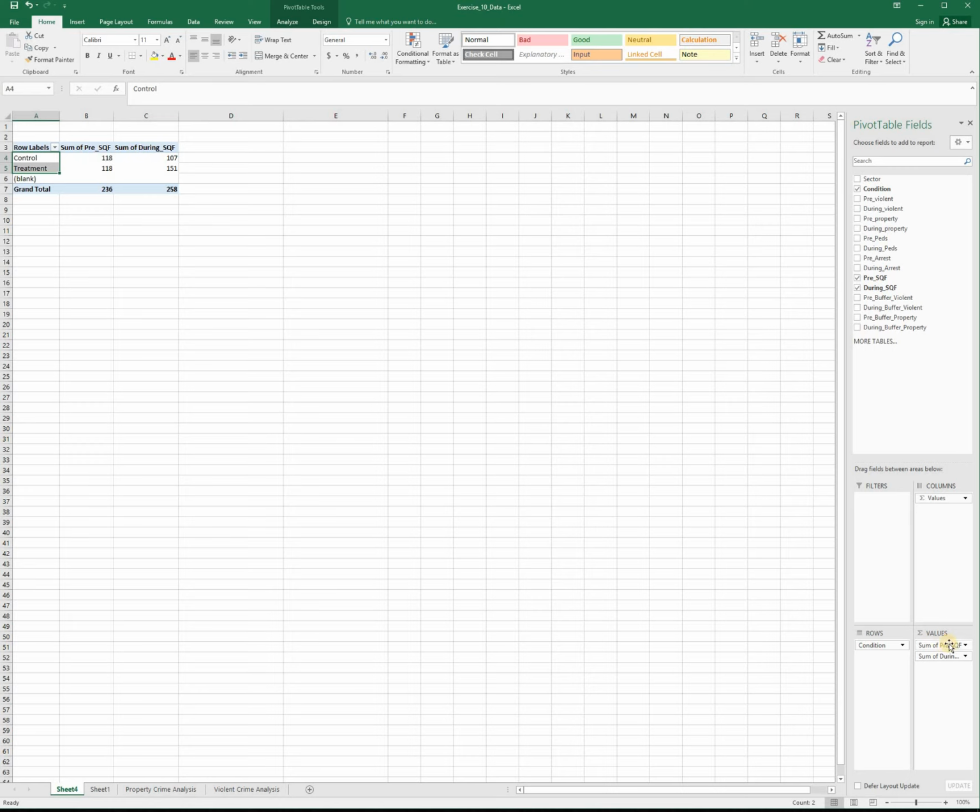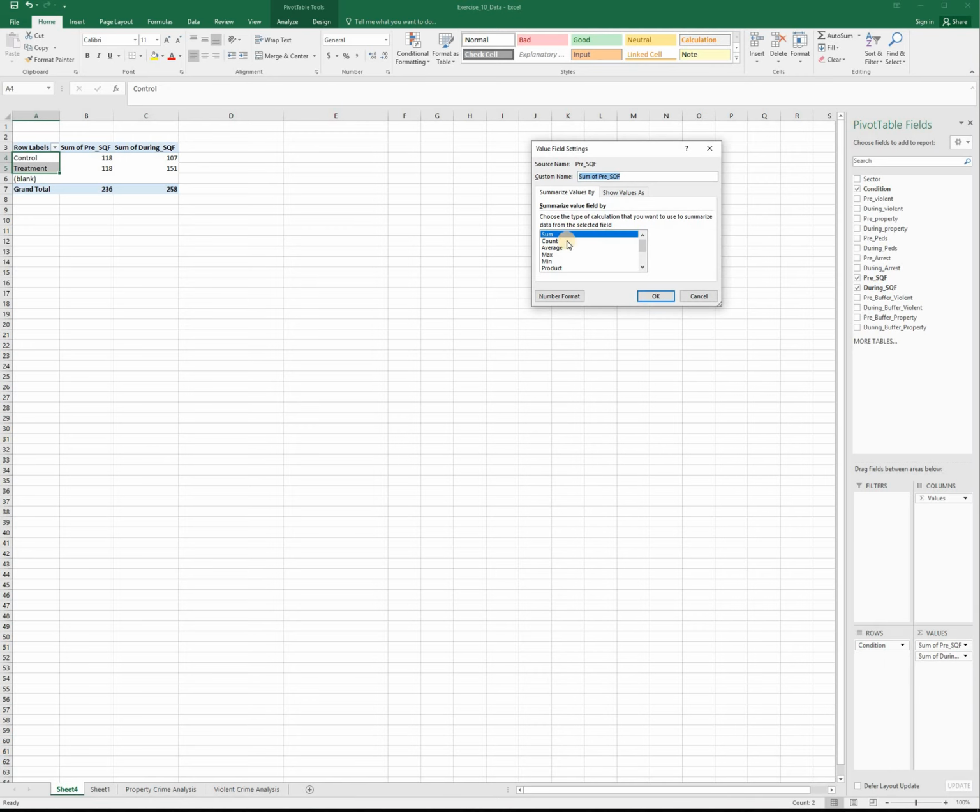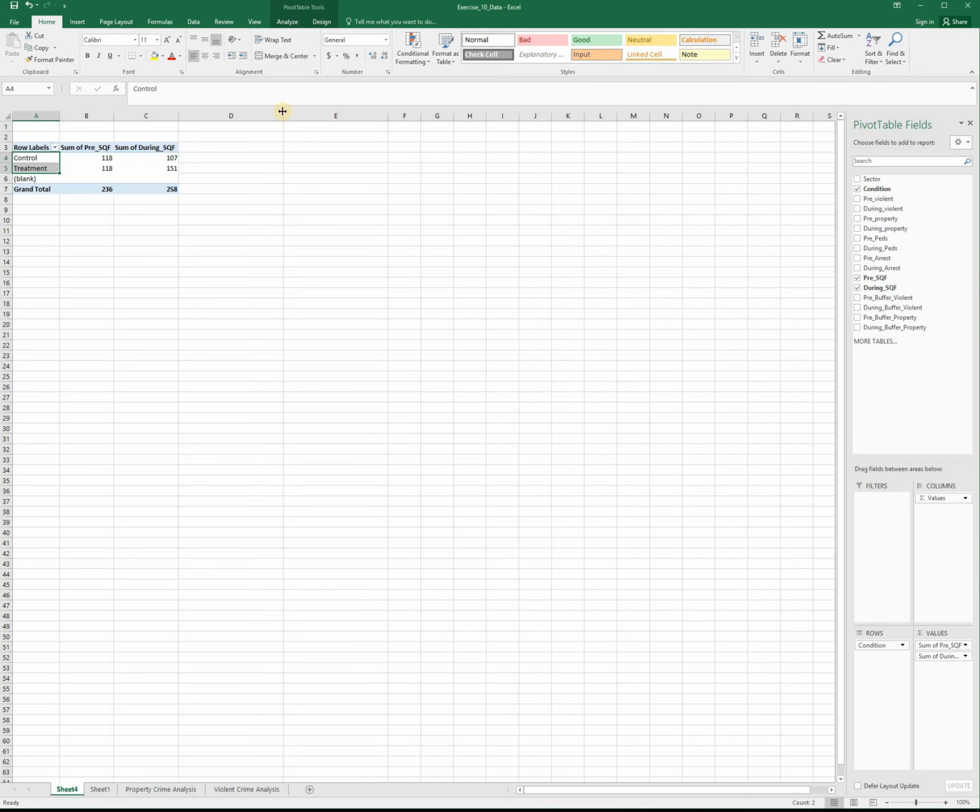Remember that I had to go to this value settings box, and the default is count. If you just keep the default, you'll have 8 in here. You'll have 8 control, 8 treatment, because we've got 16 sectors, half for treatment and half for control, and so that's why it would be showing 8. What you want to do is choose sum, which I've already done, and click OK, and that's where it's actually going to count for you the number of stop, question, and frisks that occurred before and during the intervention.